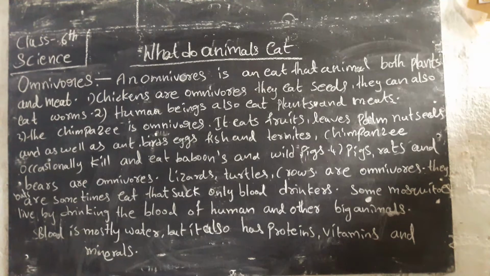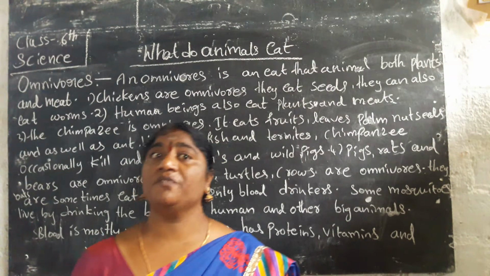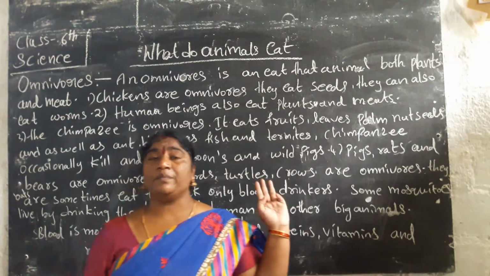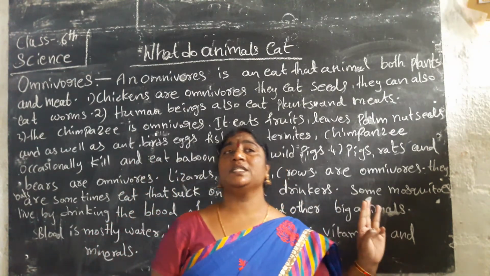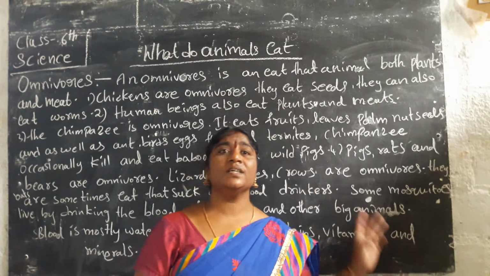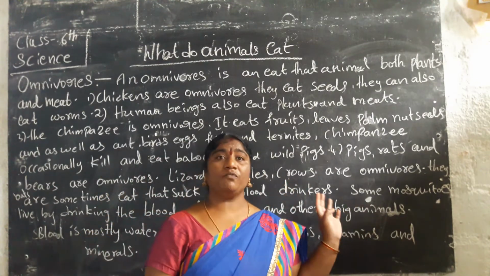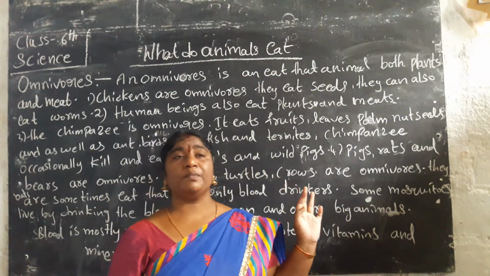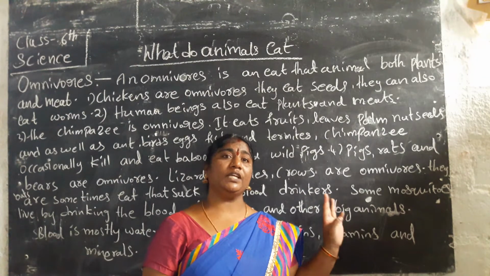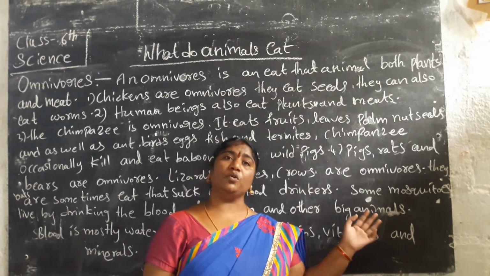In our lesson before this, we learned about what animals eat. In this lesson we have to learn that three types of food habits are there. Some animals, some human beings, eat only plants and parts of plants. Some animals eat only the flesh of other animals, and some animals eat plants and flesh. They can eat both of them.